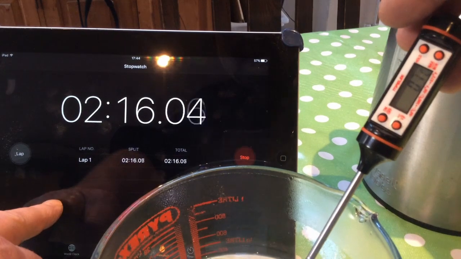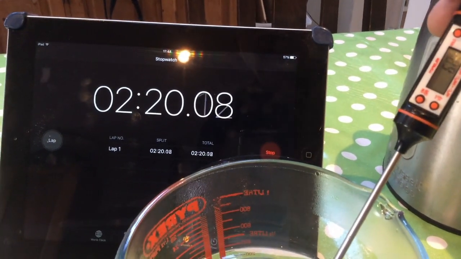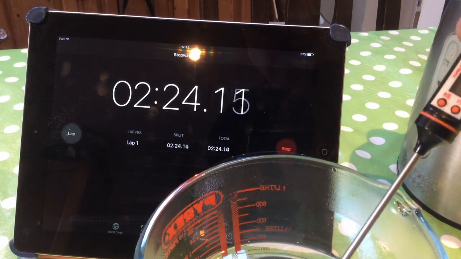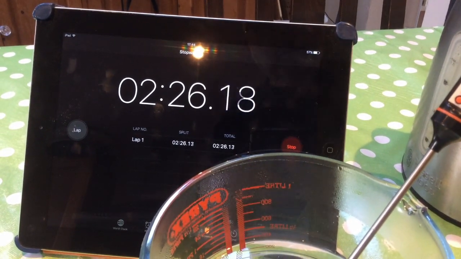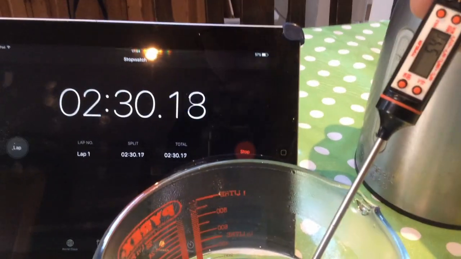So it's keeping that in there. And now it's going up again.